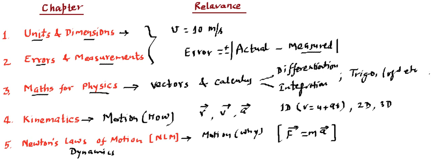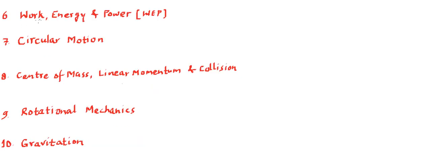Then we will talk about the next chapter, chapter number 6, and it is going to be work, energy and power. In this chapter we will be defining these three quantities. Work in general is defined as integration F dot dr. Now if we look at this definition properly, we will find this is using all the previous chapters. Force is the dynamics part of the motion, dr, that's the displacement, is the kinematics. Vectors we are using here, dot product and integration, that means mathematics, and this is going to have a unit and dimension and measurement, so they are using other things. So that's how the work is being defined.